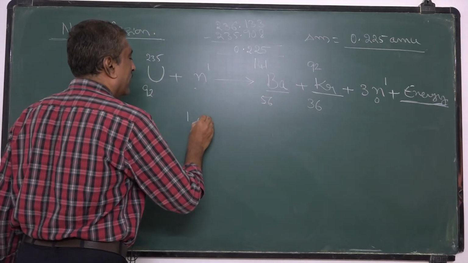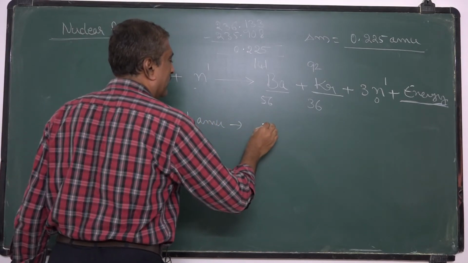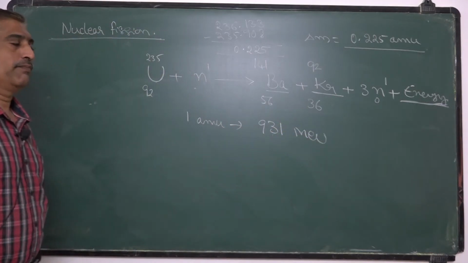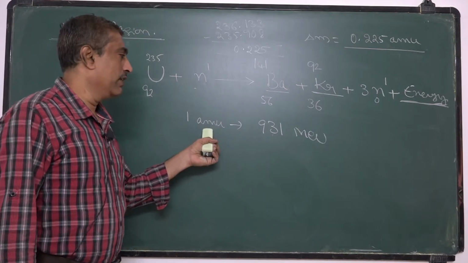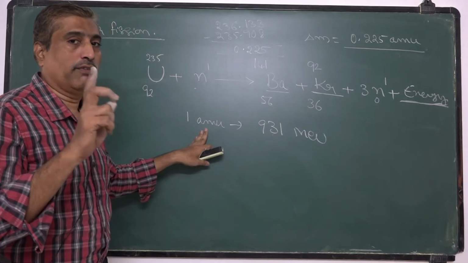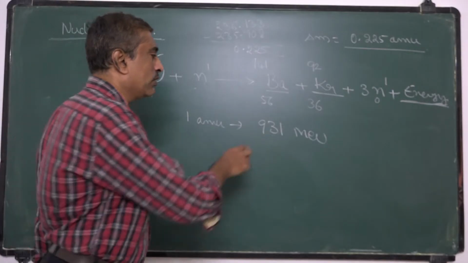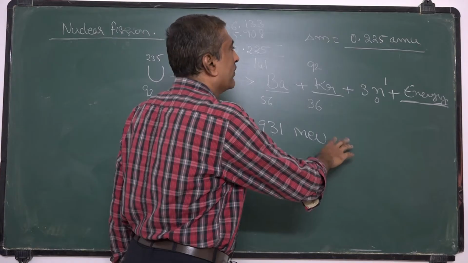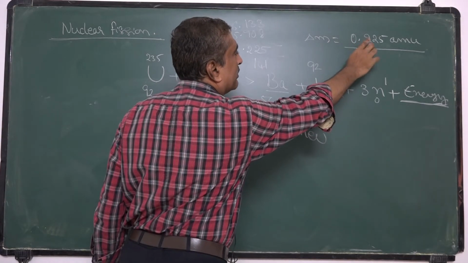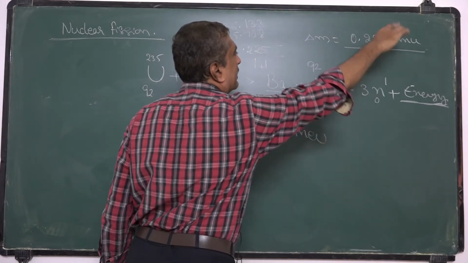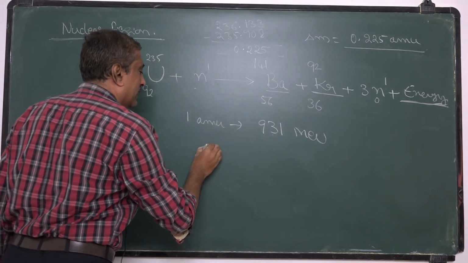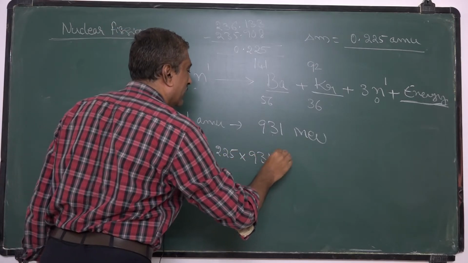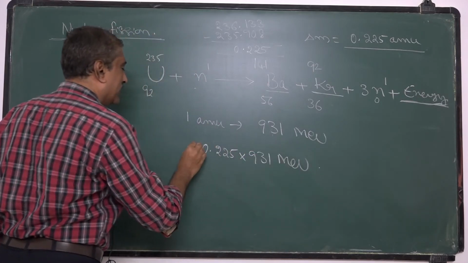For 1 AMU of mass converted into energy, 931 million electron volt of energy is released. As we already derived, when 1 AMU of mass is converted into energy, the amount of energy released is 931 MeV. So when 0.225 AMU of mass is converted, we can write it as 0.225 into 931 MeV, and this is equal to delta E.